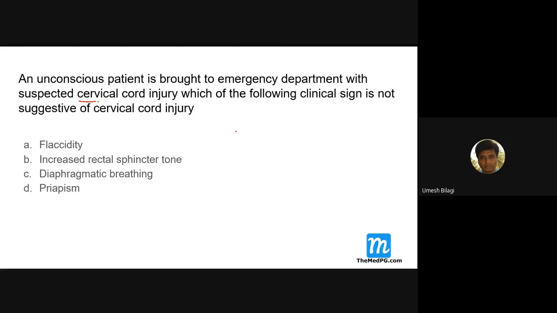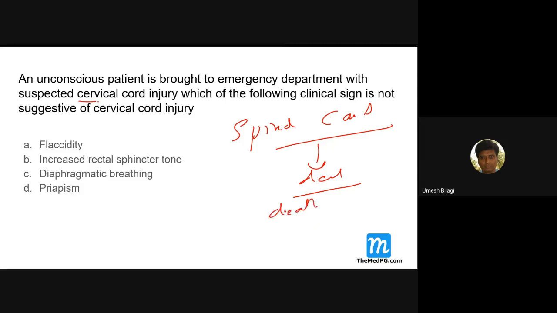So if there is a spinal cord injury and that is the cause of death, there could be a death erection or also ejaculation.